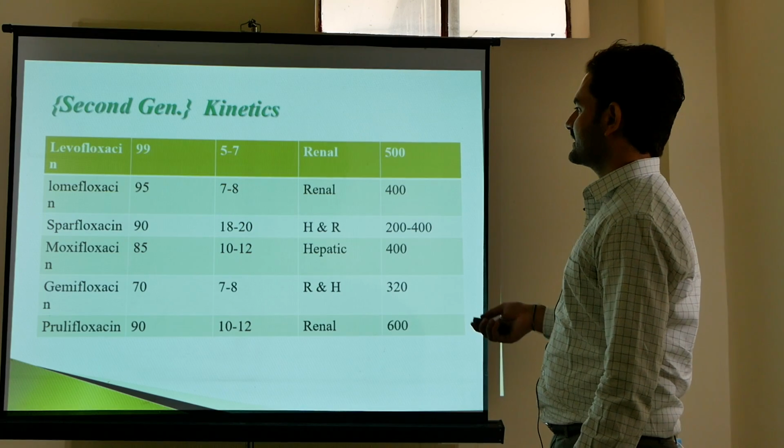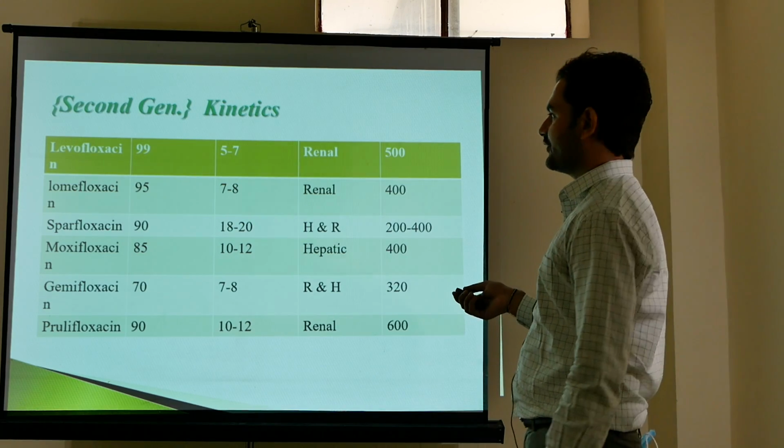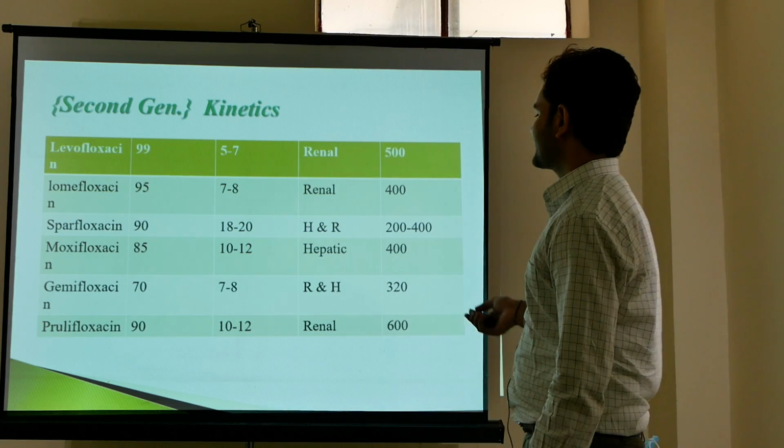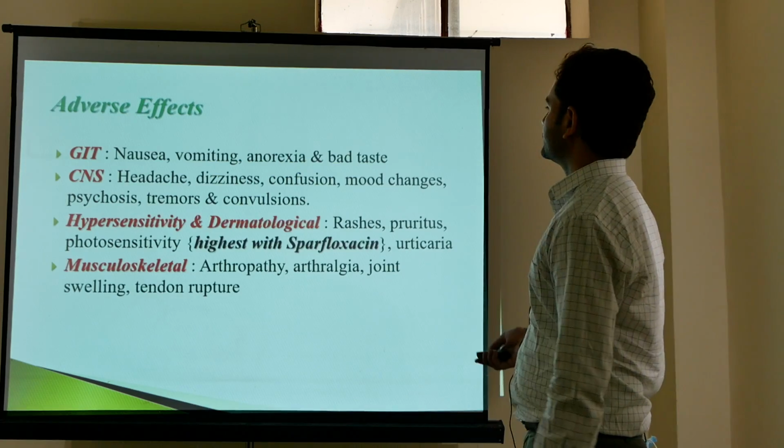Come to the prulifloxacin. It has an oral bioavailability of 90%. The half-life of prulifloxacin is 5 to 7 hours. The route of excretion is renal, and the dose is 600 milligram per day.